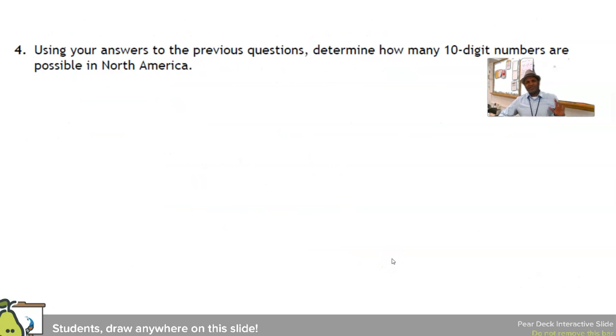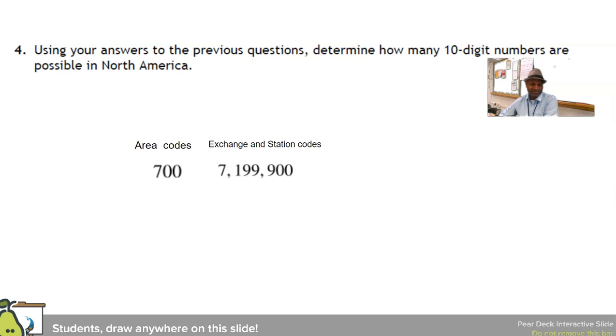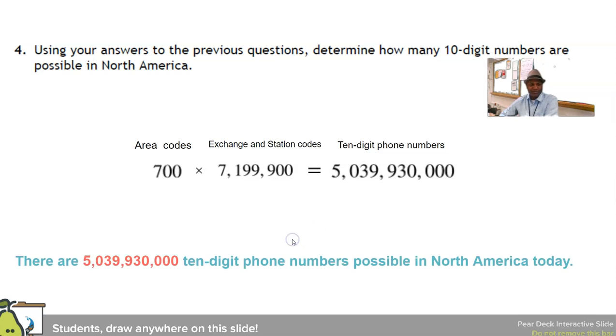Now let's use our answers to both these questions to determine how many 10-digit numbers are possible in North America. Well, we know that there are 700 area codes, and we know that there are 7,199,900 exchange and station code combinations. So we multiply those, and we end up with 5,039,930,000 10-digit phone numbers. So there are 5,039,930,000 10-digit phone numbers possible in North America today.